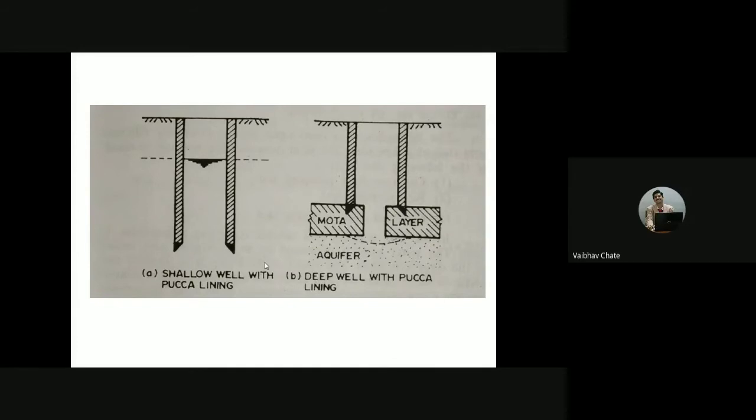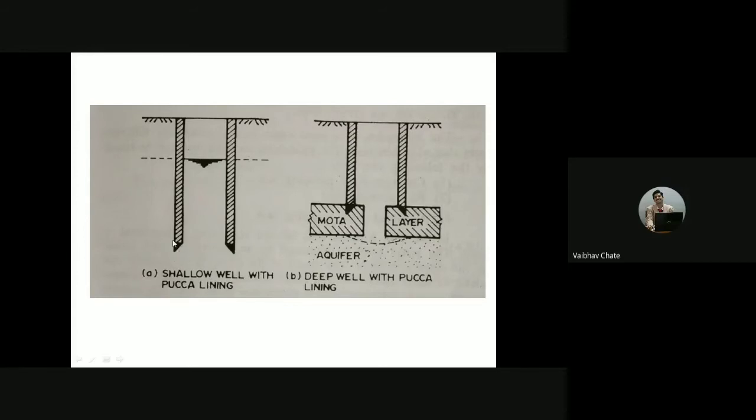Okay, it is an example for open well. Please understand this. When we are talking about a deep well, that means this particular well is going to have the supporting system, a mota layer here, over which the walls will be constructed. Here also the walls will be constructed for the shallow well, but it will not be passing through the mota layer. So no supporting system will be there.